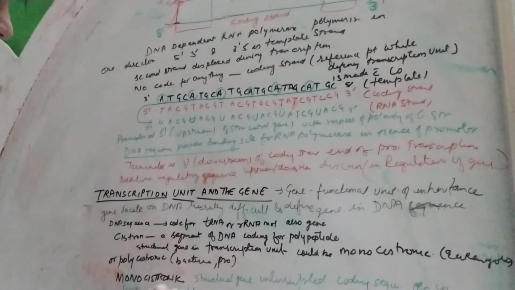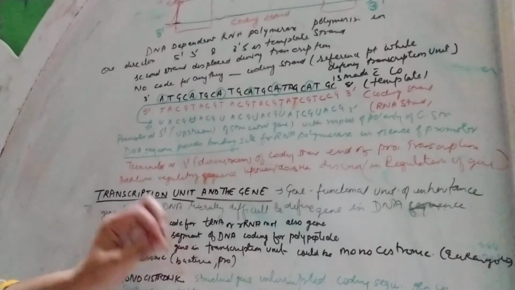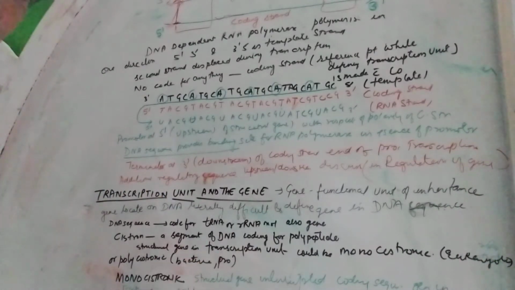Now, it forms a segment of DNA that codes for a polypeptide. As we all know, the genetic information of DNA is changed into messenger RNA, and the segment of DNA coding for a polypeptide is known as a cistron. Is it clear?